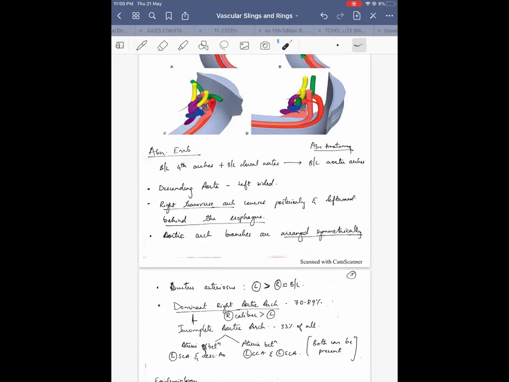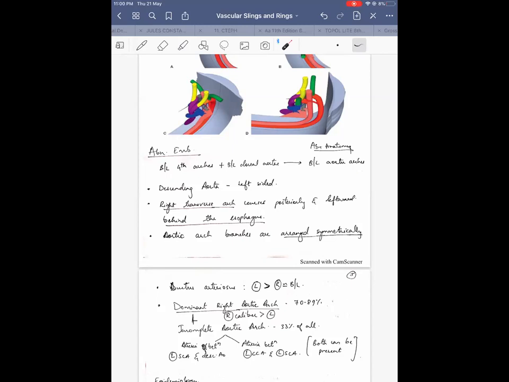Now, one more thing is, if you want to discuss some other arch anomalies, there are more arch anomalies. I didn't go into them because it was only about rings. I think we can just know the embryological origin of all the structures, and we can do whatever, because knowing and remembering all the anomalies is very difficult.